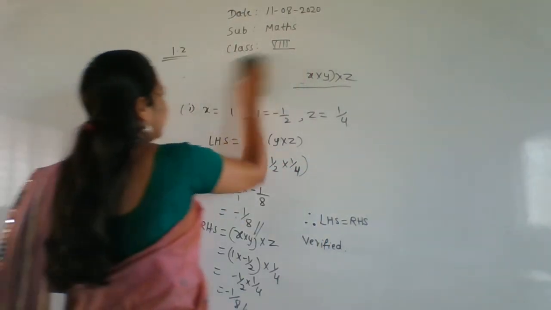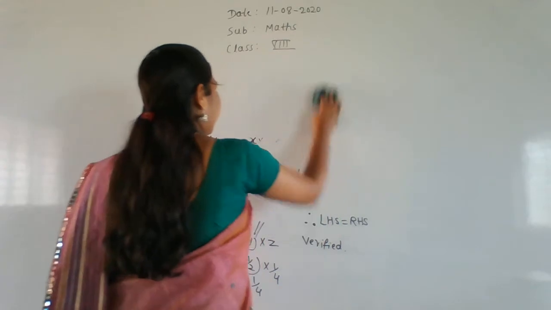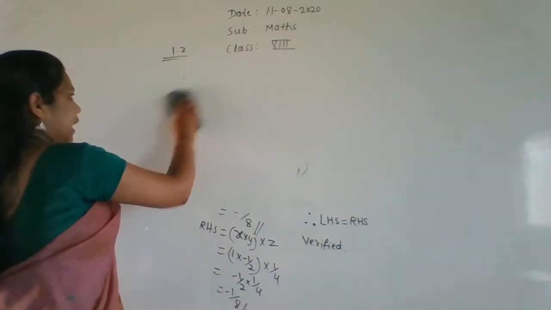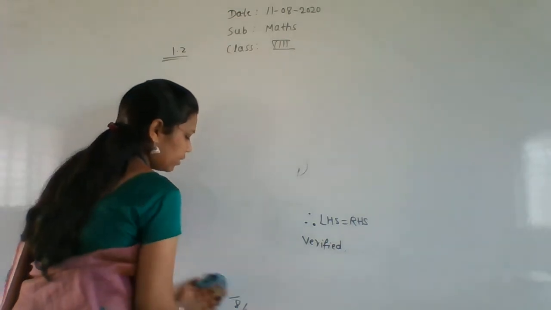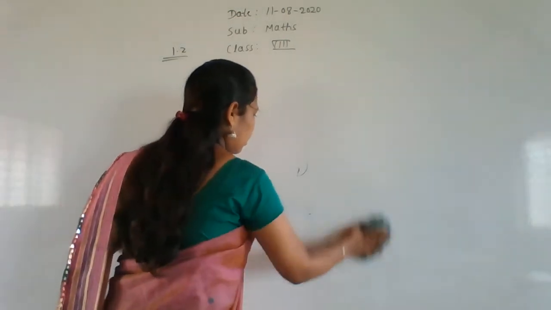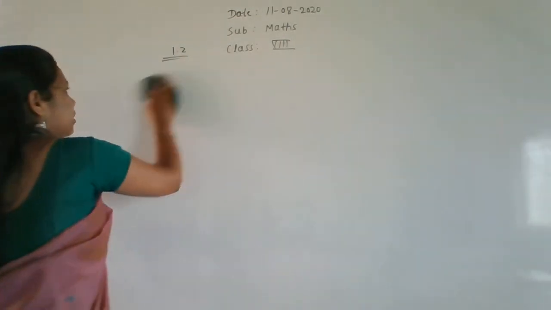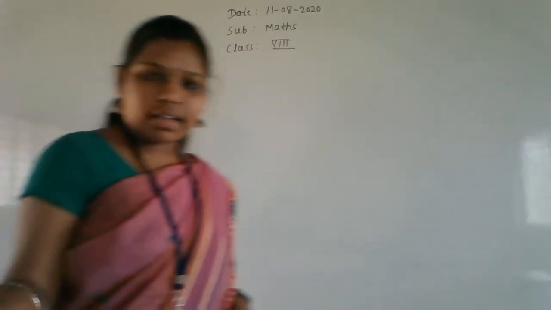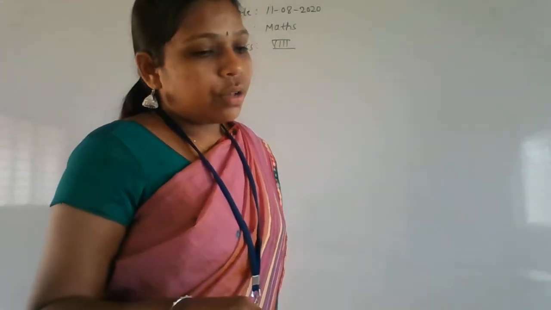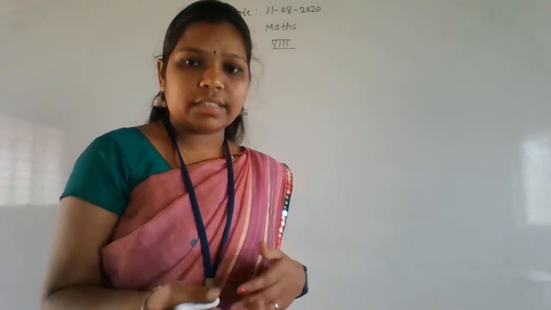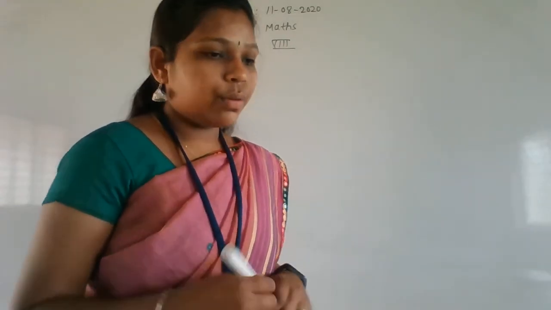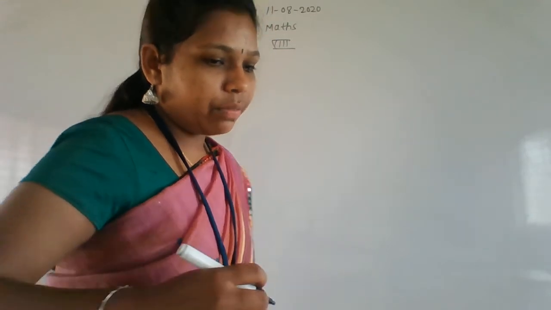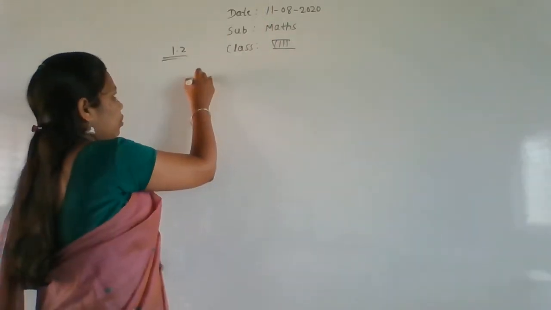That is the fourth main question. We have to write the multiplicative inverse. How to write the multiplicative inverse? Multiplicative inverse is nothing but what? It is a reciprocal. Okay. So reciprocal means you have to exchange the denominator and numerator value. So write a multiplicative inverse of each of the following. That is the fourth main question.